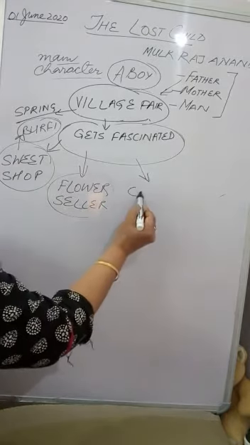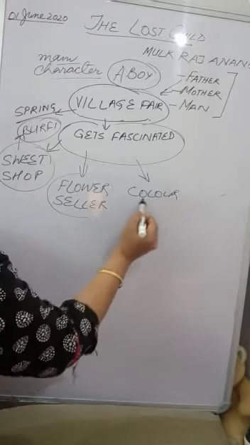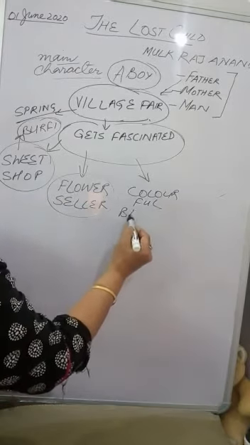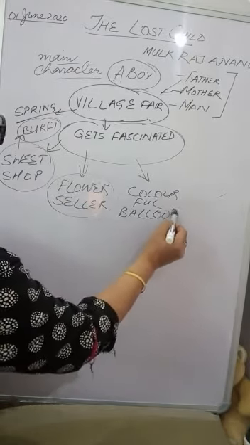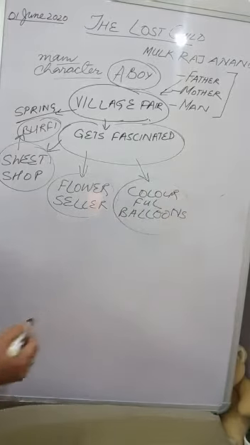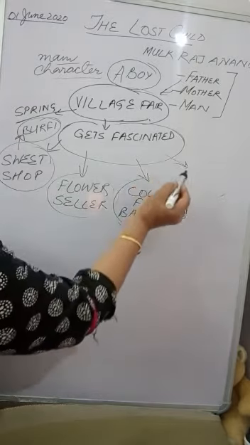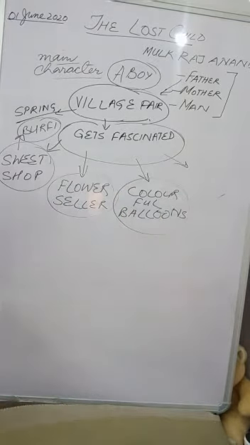Then he comes across the colorful balloons. So he wants those balloons. Obviously, the child gets attracted towards those balloons because children get attracted towards such things. He tells his parents to buy, but the parents are not ready to buy him the balloons.